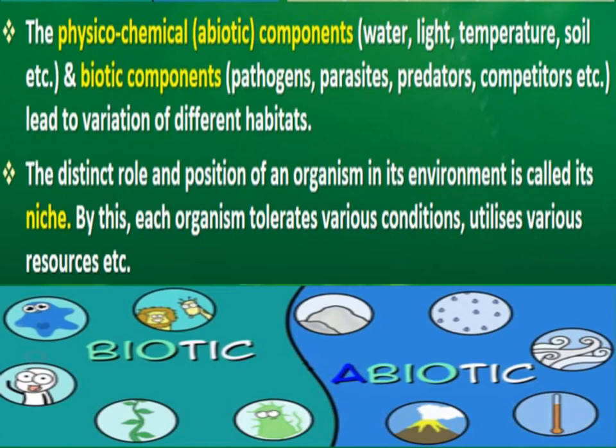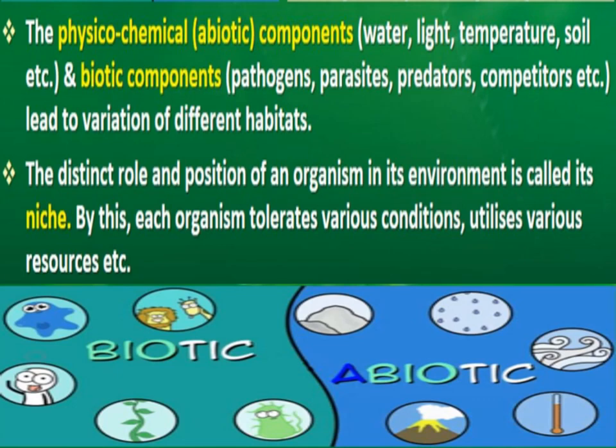The physicochemical components include all the abiotic factors like water, light, temperature, soil, etc. So all these are abiotic components. And biotic components are all the living organisms, right? These will include all the pathogens. Here we are talking about the adaptation of any organism. We are studying ecology at the organismic level, right? So here we are talking about one organism.